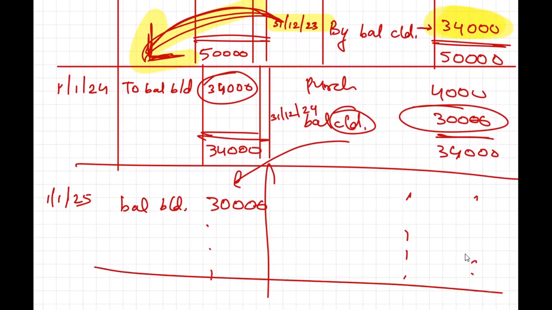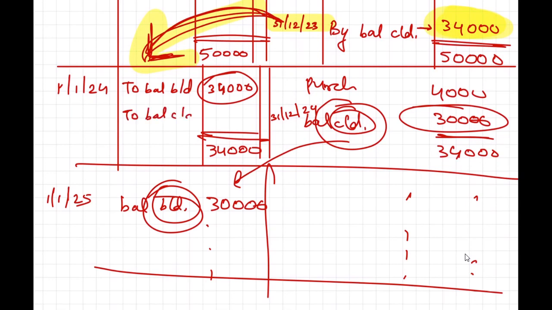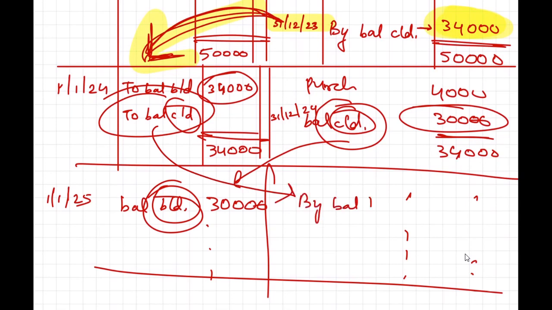So these are the transfer entries which we are doing from one period to another period, the balance being carried down and balance being brought down. It can be on either side. If the carried down balance is coming on the debit side, then in the next year it will be balance brought down on the opposite side.